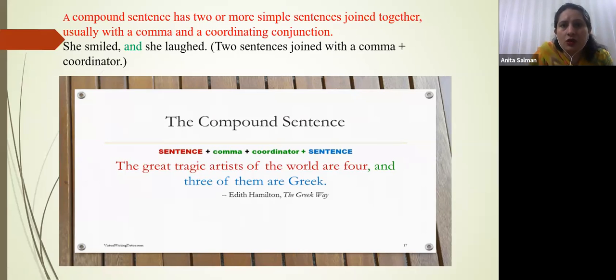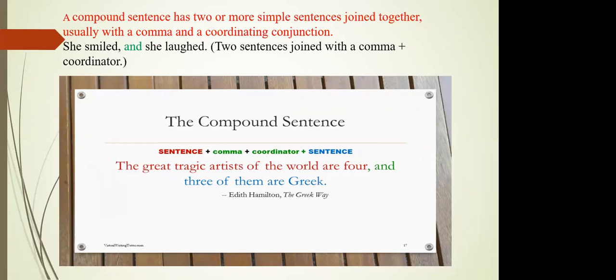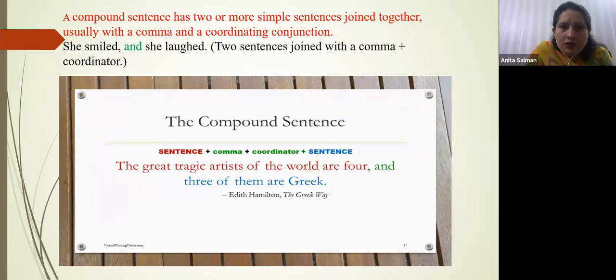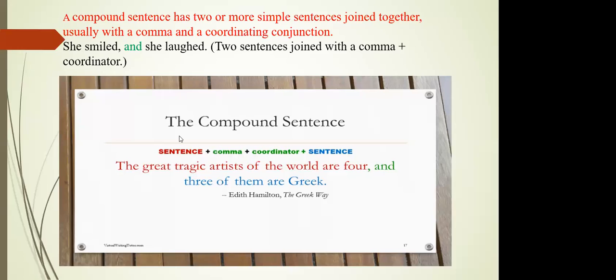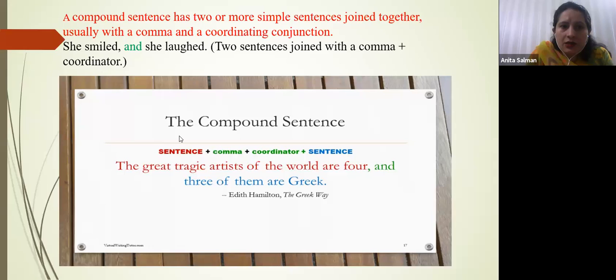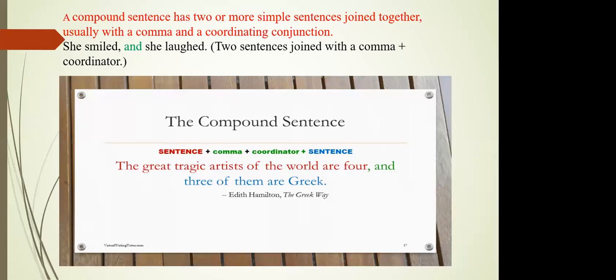So it is called a compound sentence, right? I'm reading the messages side by side. You can see from the slide as well. One more example: the great tragic artists of the world are four, and three of them from the literature. I have taken an example, right? And this is called a compound sentence.